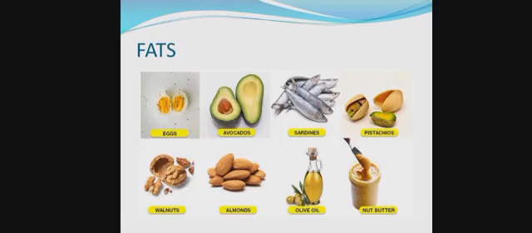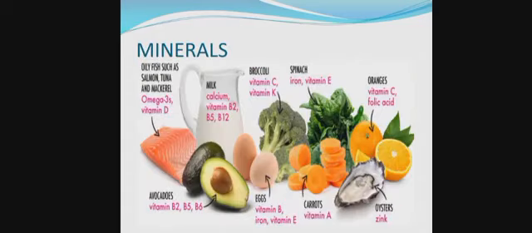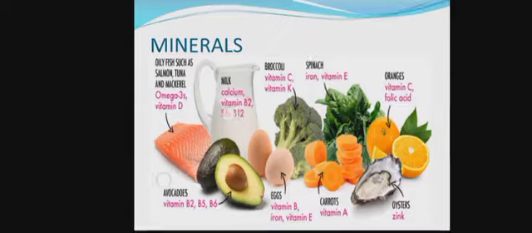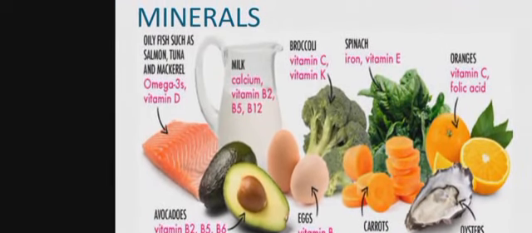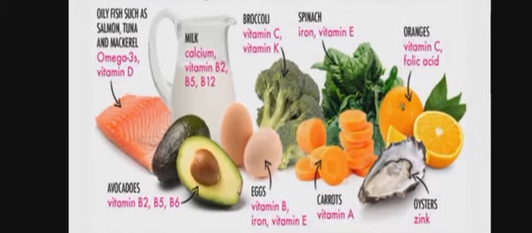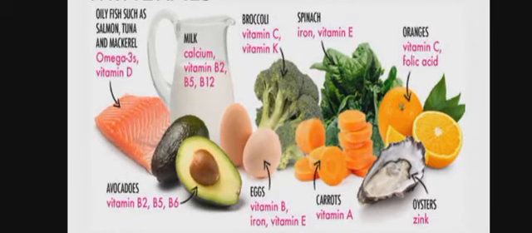Now moving to our next nutrient, that is minerals. So we will discuss foods that contain different amounts or different types of minerals. Oily fishes such as tuna, salmon and mackerel contain omega 3s and vitamin D. Milk contains different types of nutrients, that is calcium, vitamin B2, B5 and vitamin B12.